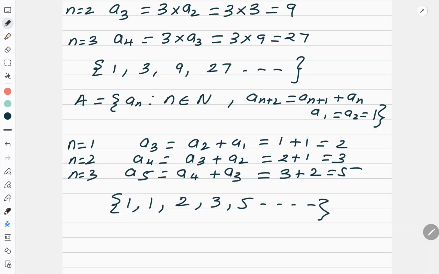Okay, now in my next video, I will be discussing with you the types of sets. By that time, you should revise this, and with the help of this, you can do the first exercise of your NCERT very easily.